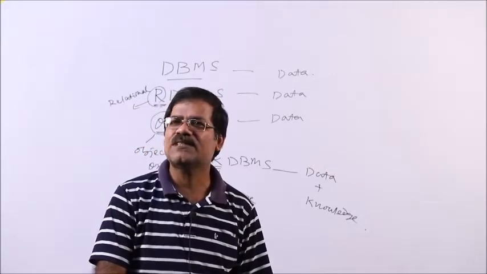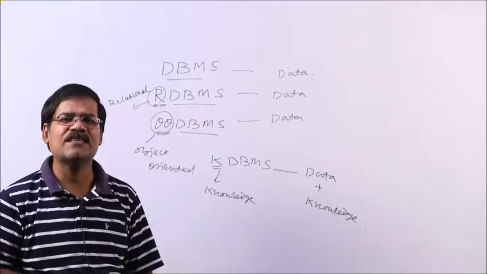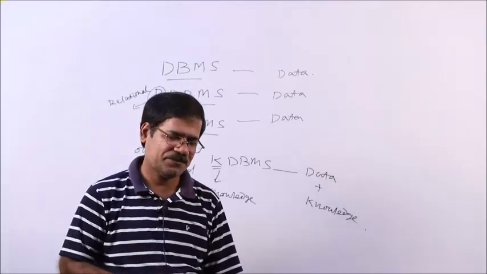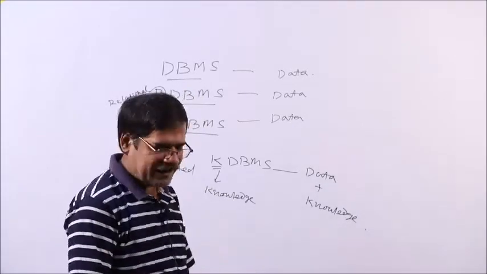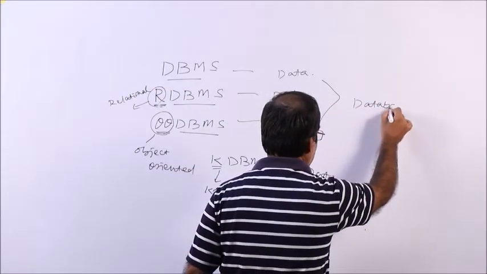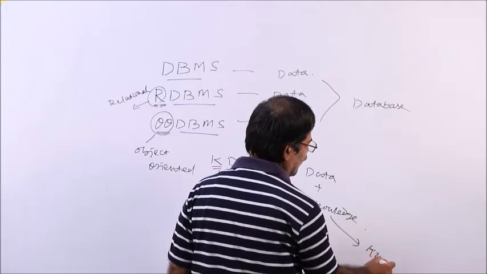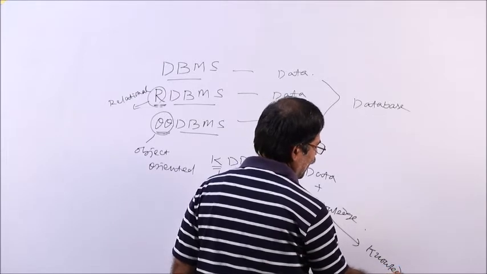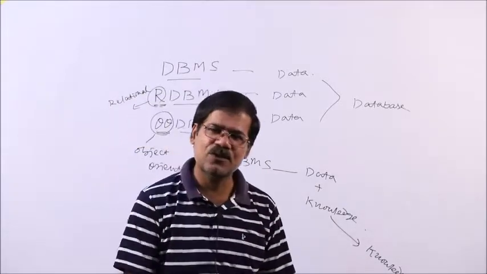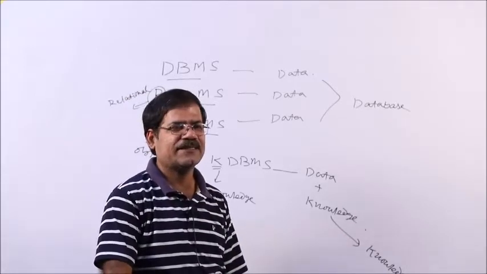Very simple: suppose I am a layman, I do not have any knowledge about computers. How do we represent one's knowledge in computers? We basically know how to represent one's data in a computer. Data is stored in a database. But where is the knowledge stored? Knowledge is stored in a knowledge base. Database is used to store one's data, and knowledge base is used to store one's knowledge.